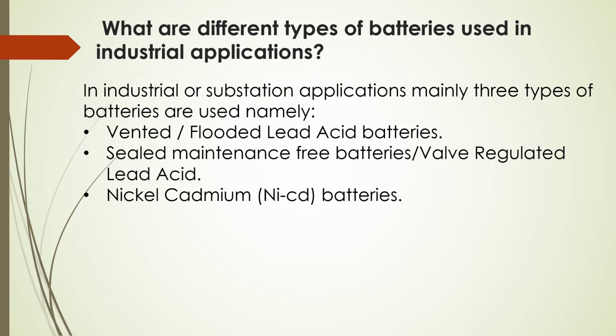What are different types of battery used in industrial application? In industrial or substation applications, mainly three types of batteries are used: vented or flooded lead acid batteries, sealed maintenance free batteries, or VRLA or valve regulated lead acid batteries and nickel cadmium batteries.